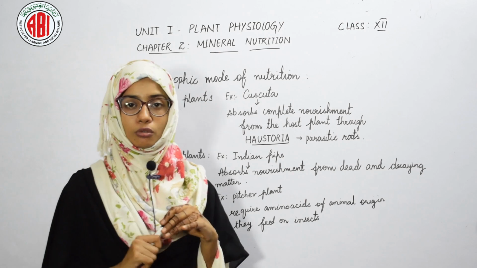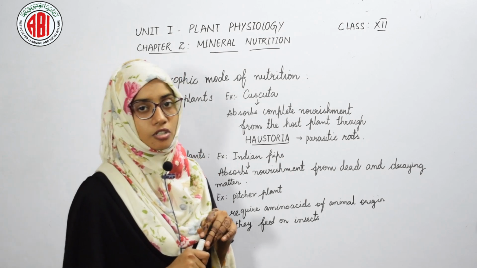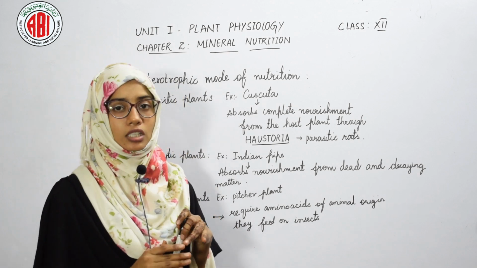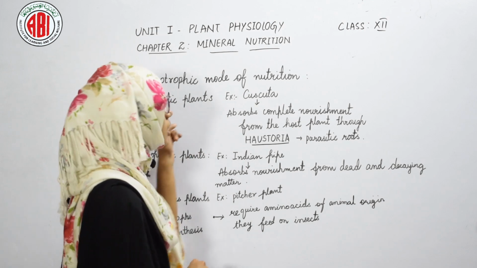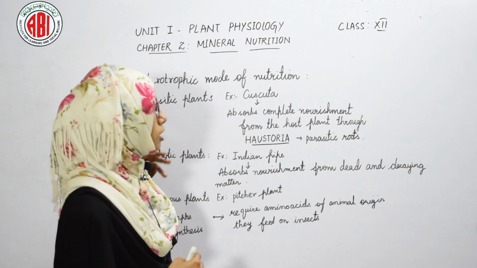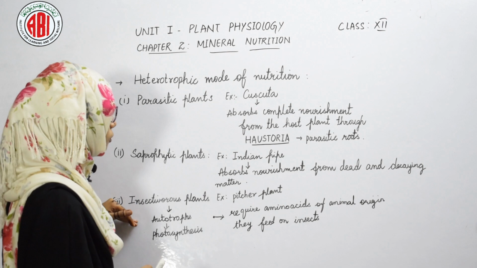Heterotrophic mode of nutrition means the organisms or the plants depend on others. They cannot prepare their own food. So when they depend on others, that type of nutrition is called heterotrophic nutrition. This heterotrophic nutrition is shown by three kinds of plants, that are parasitic plants, saprophytic plants and insectivorous plants.